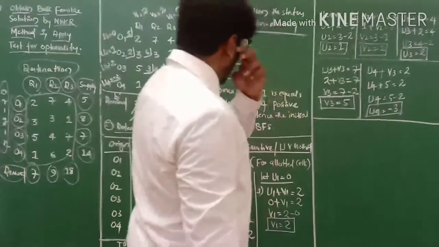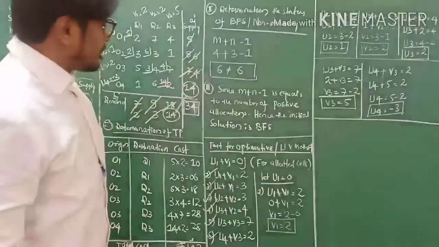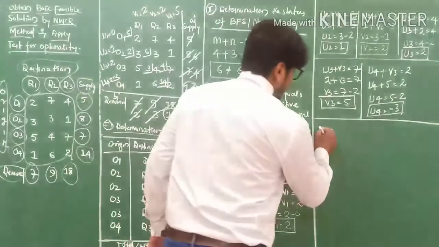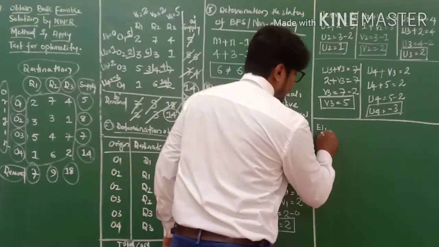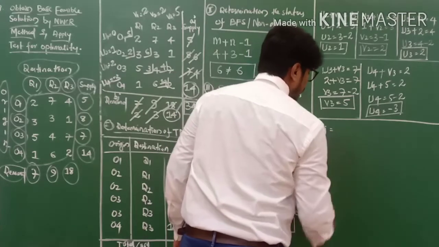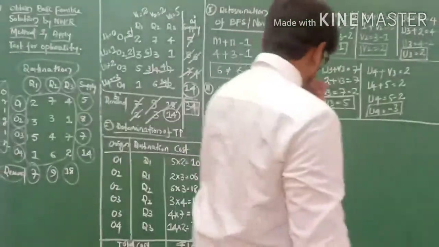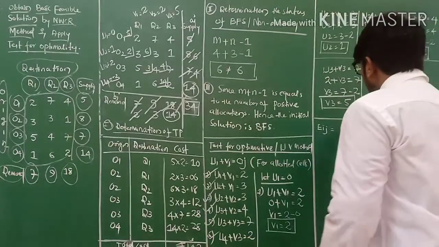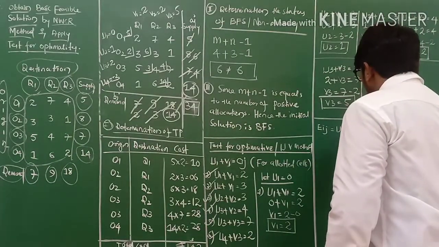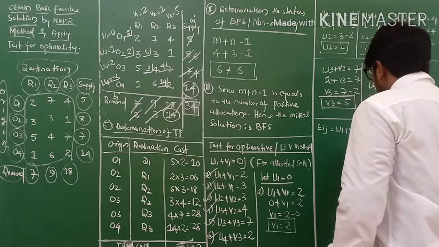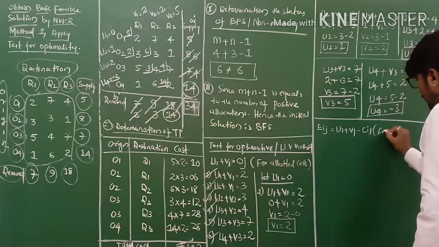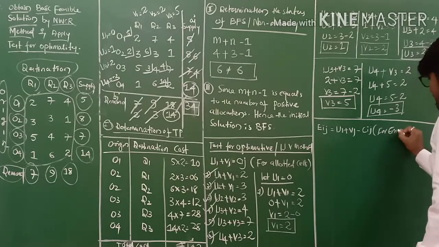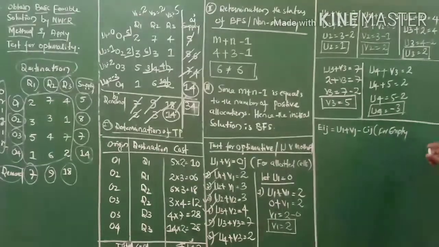Now we'll find out for the empty cells. For empty cells, we write Eij equals ui plus vj minus cij. For which cells?